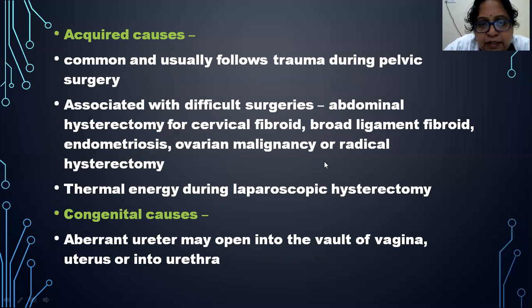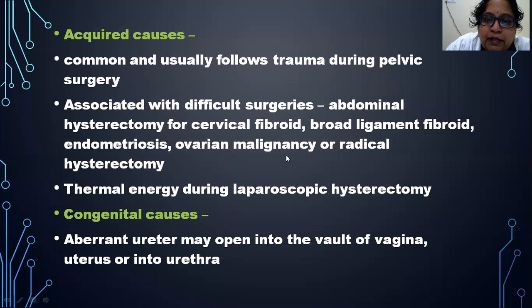They are abdominal hysterectomy, which is done for cervical fibroids or a broad ligament fibroid, or we do a hysterectomy in case of endometriosis where we see extensive pelvic adhesions. So in such cases also, sometimes inadvertently, we might injure the ureter.